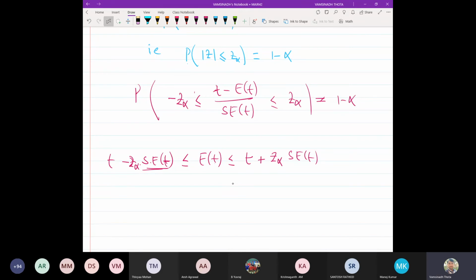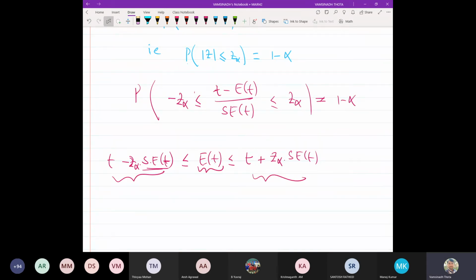Okay. So basically what we have said, this is the mu. So we have given a range, we are mentioning that mu lies between these two limits. So this is what we call the confidence interval for the population mean. And what is t? T is the sample mean.